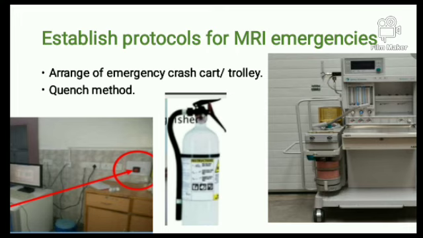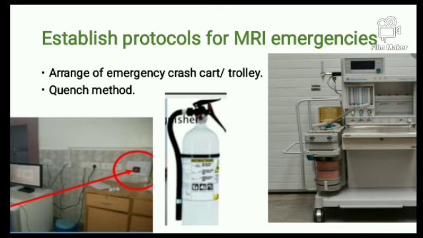Okay, next thing is establishing an emergency protocol. Emergencies may happen anytime, any kind of machinery can get stuck, and any kind of reactions may happen. So we have arrangements for an emergency crash cart trolley and a fire extinguisher. This is an MR fire extinguisher, which has a color code of blue and white, and it is made up of only distilled water, and this container is made of aluminum.